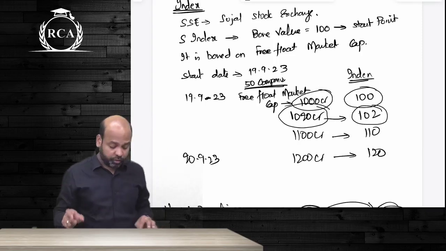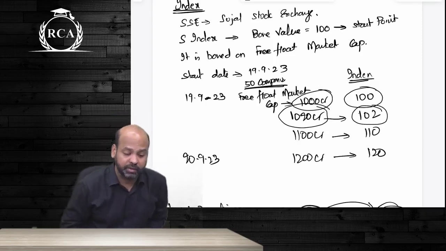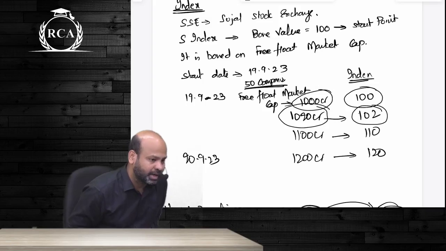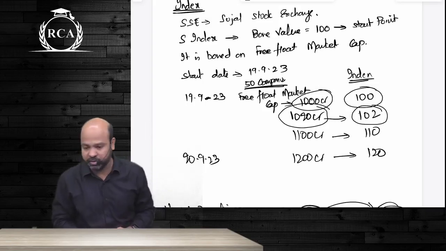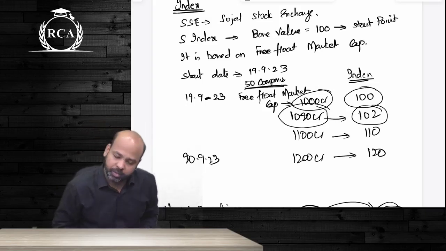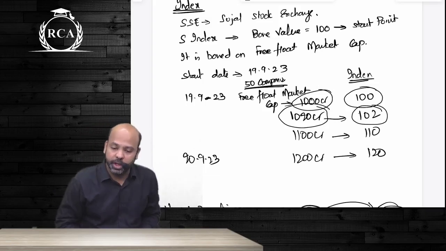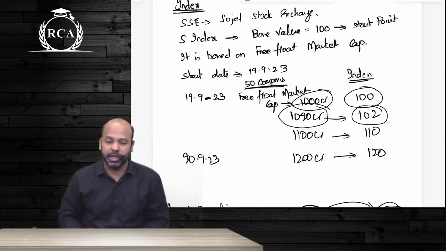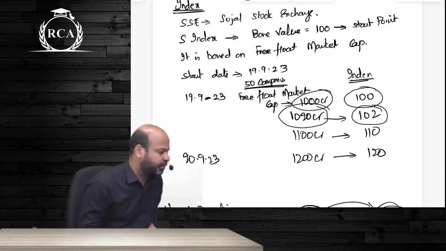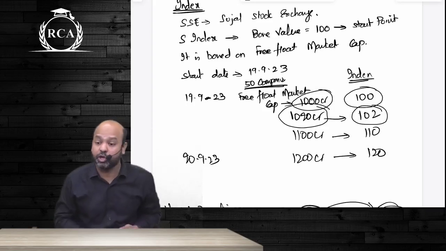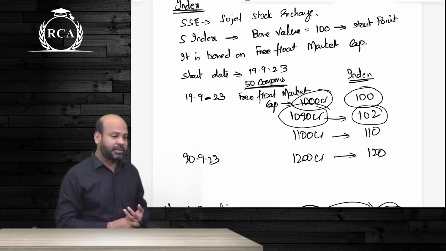But this should be based on what? Free float market capitalization. It cannot be based on total market capitalization. What is free float market capitalization? Anything other than promoters holding will come under free float market cap. If promoters holding is 55%, the remaining 45% should come under free float market capitalization.